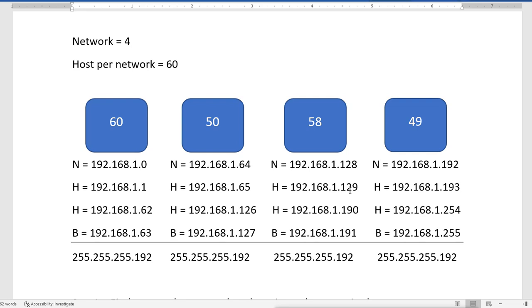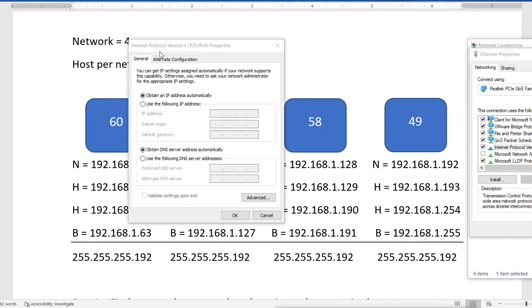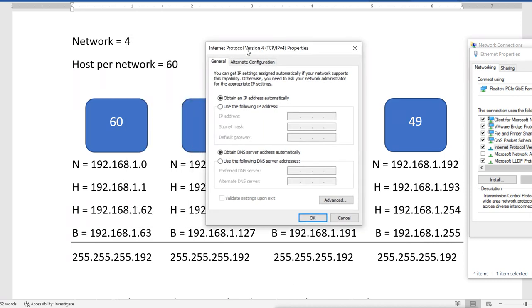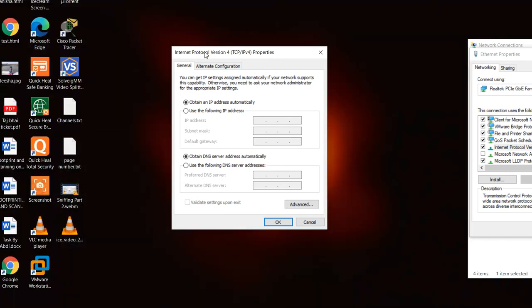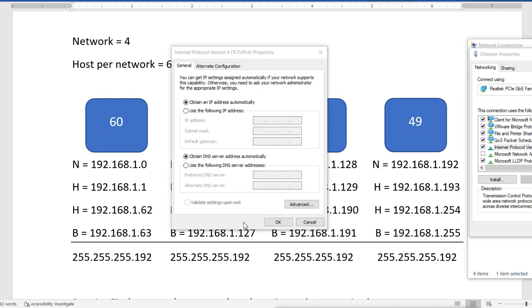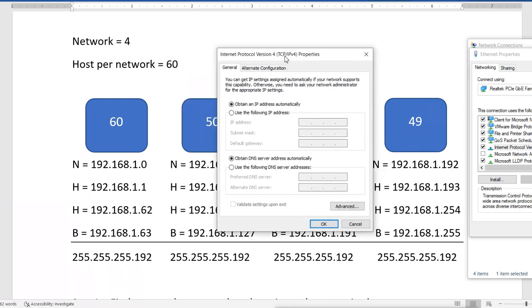Now I will show you how it works. Because of this subnet mask, machines automatically understand which is the network address, which is the broadcast address, and that we have 4 subnets. Let me show you that. This is the IP configuration. I want to configure the IP address on this machine. Now see what happens. So this is my network configuration of this machine, and I'm going to configure the IP.